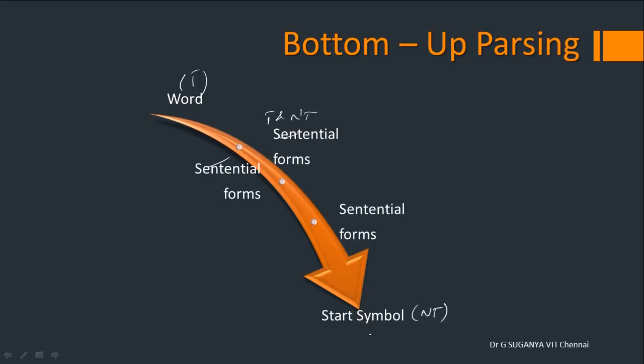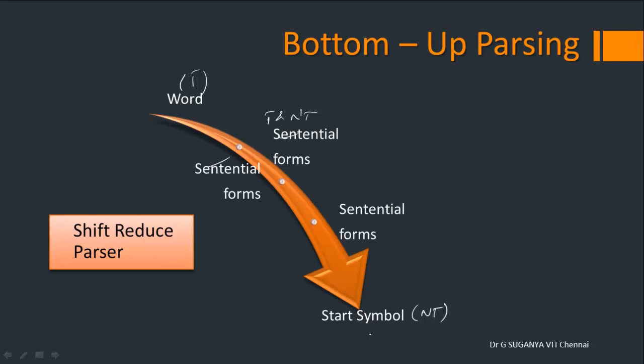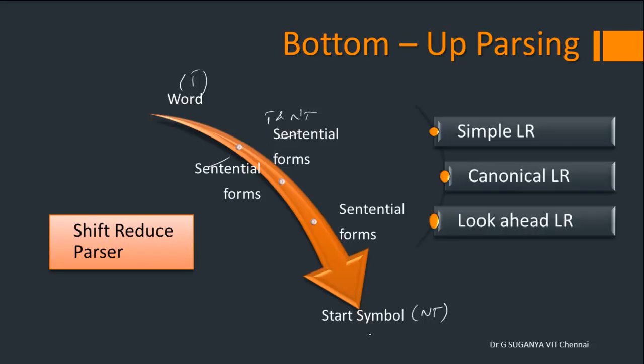There are two types we saw: one is operator precedence and the other is shift reduce. The shift reduce plays a major role over here, and there are three basic types: simple LR, canonical LR, and look ahead LR, which vary in the number of look ahead characters. In simple LR, we don't look at what is coming next on the input stream.